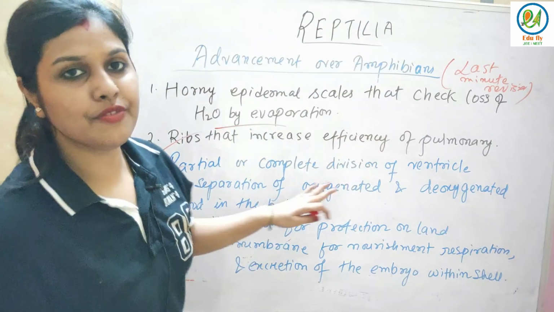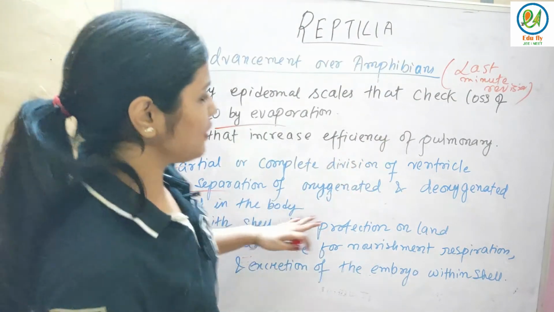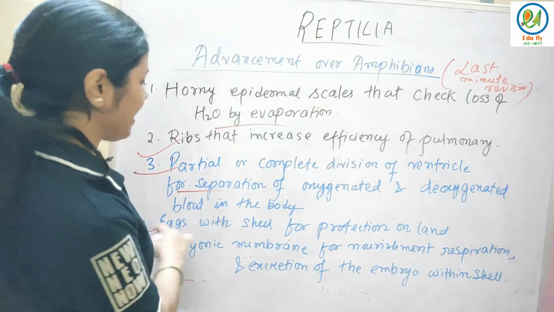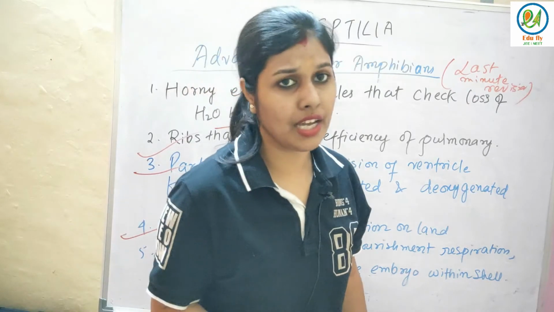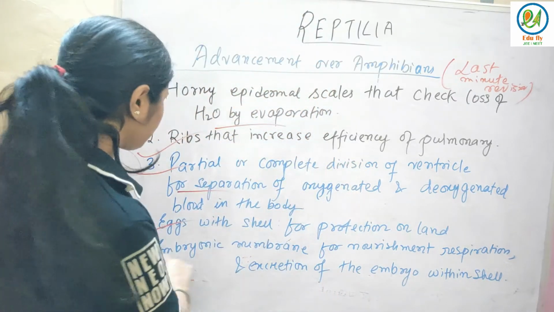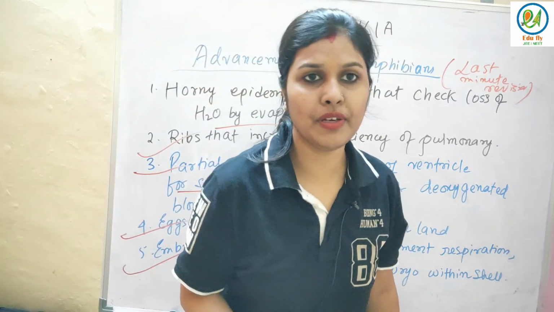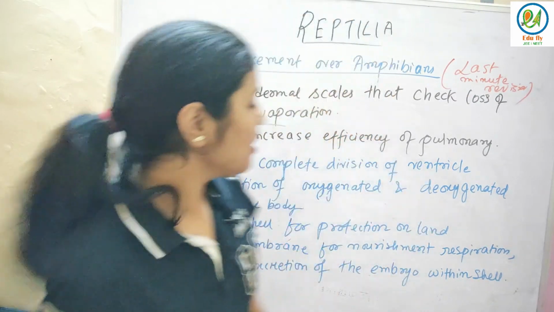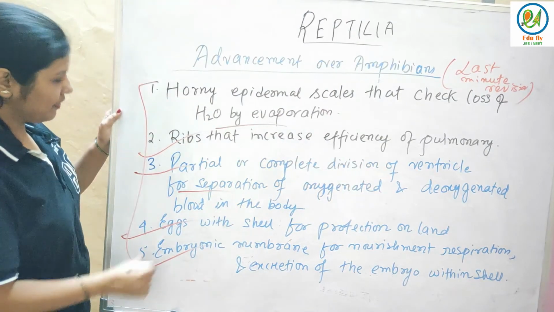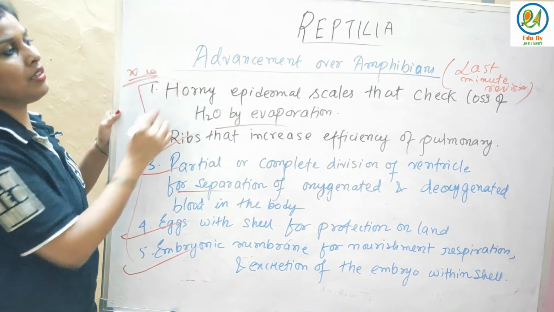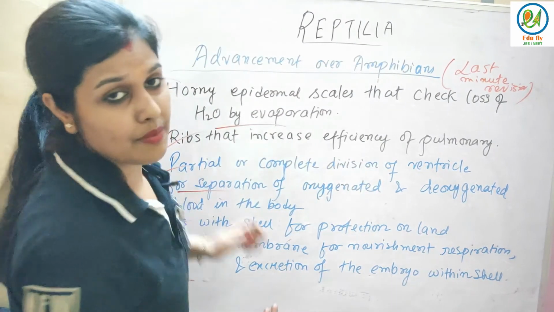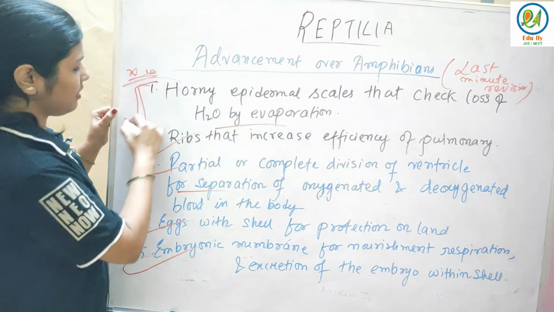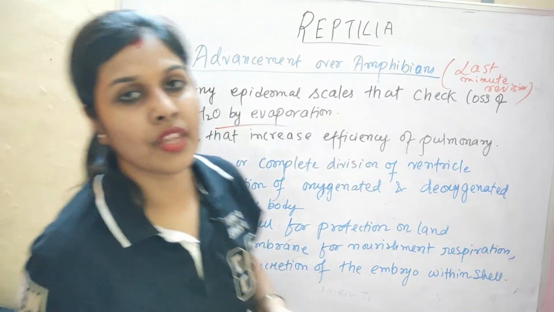Partial or complete division of the ventricle for separation of oxygenated and deoxygenated blood in the body. Next, eggs with shell for protection on land. I have discussed this point. Embryonic membranes for nourishment, respiration, and excretion of the embryo within the egg. So these 5 points are very important for those who are giving the NEET exam this year, 2020. You just revise these few points and can go to the exam hall.